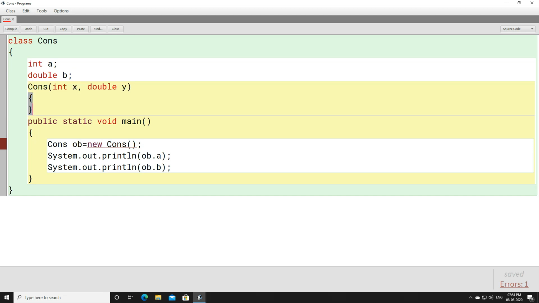When you have a parameterized constructor, a default constructor will not get created automatically by the compiler. If you don't have any constructor, then a default constructor can be created automatically.